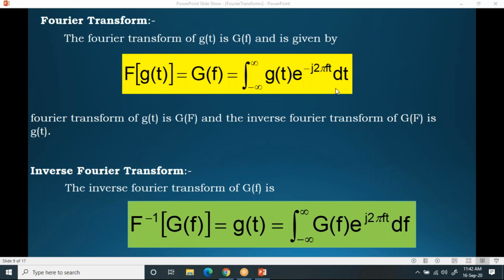So observe this. Here you are doing the integration in time domain. When you do the integration in time domain, here we have the function which is in time domain, as well as how many variables are there? Here we have 2 pi, which is constant. Now the variables are f and t only. When you do integration with respect to time, you have the variable which is in frequency. So that's the reason, the moment you apply the Fourier transform, you will get the function in which domain? Frequency domain, right? Now observe this green color equation.